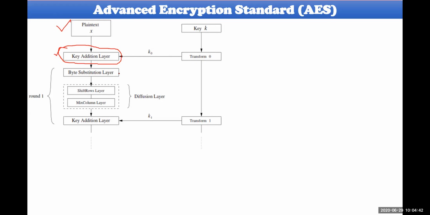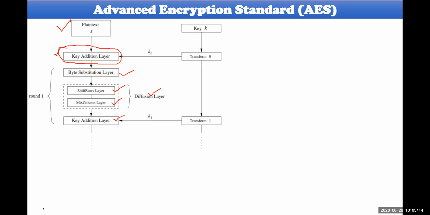Every round includes 4 different types of operations. Number 1, byte substitution. Number 2, the diffusion layer, which internally has 2 more layers: the shift rows layer and the mix column layer. Rows will be shifted and columns will be mixed. Finally, after mixing, the key is added to the mixed columns.